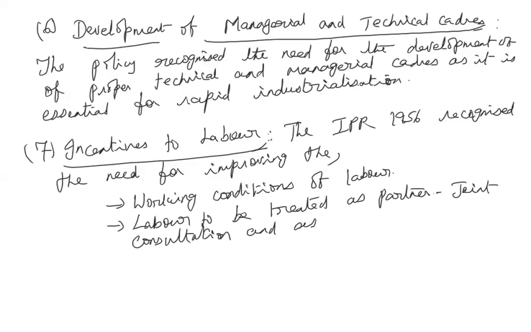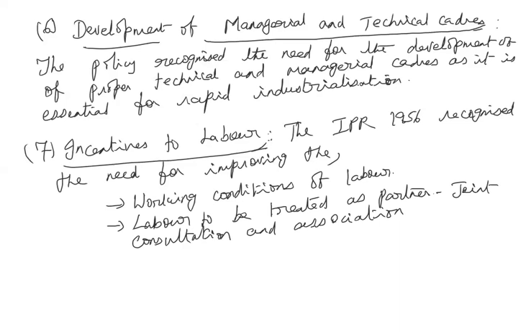The other day, when I was explaining the suggestions to improve industrial production in the country, this point was explained, isn't it? About the government passing the Industrial Disputes Act and workers' participation in managerial decisions. All those were included, starting from 1948 and more stressed in the 1956 policy.